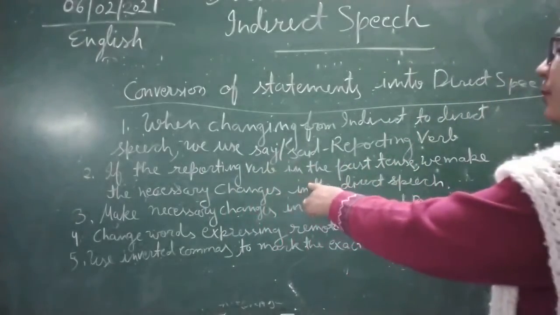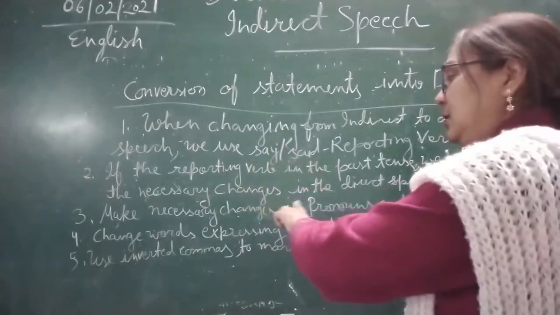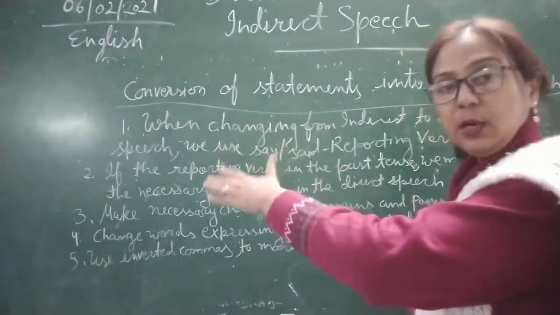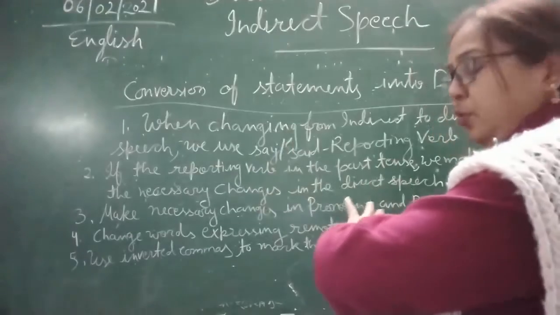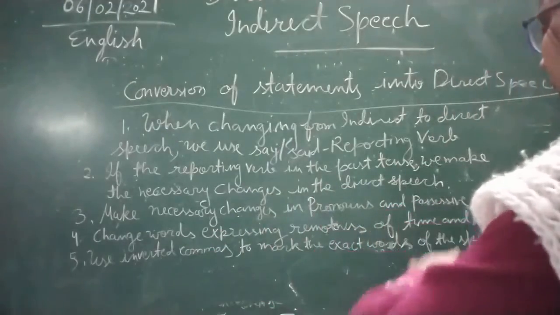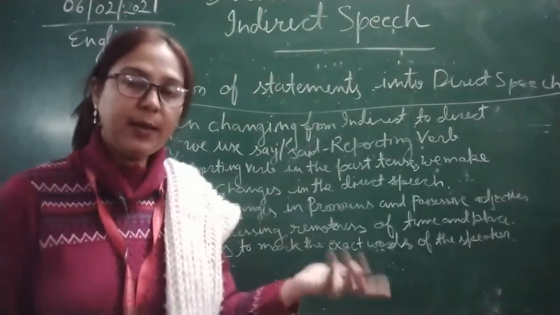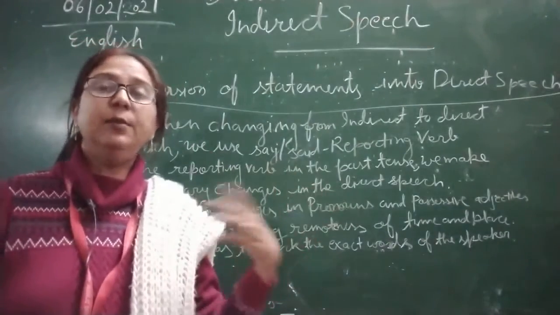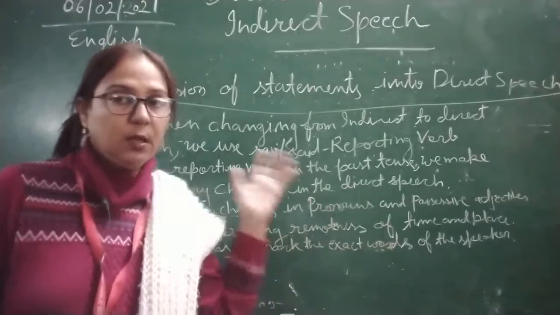If the reporting verb is in the past tense, we make necessary changes in the direct speech. Now make necessary changes in pronouns and possessive adjectives, as we did when changing direct to indirect: I becomes he, he becomes I. So these types of changes we will do accordingly, whatever the sentence is.